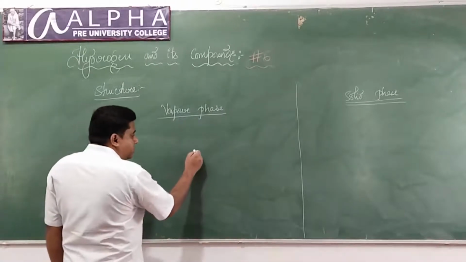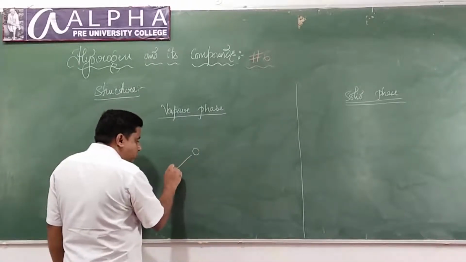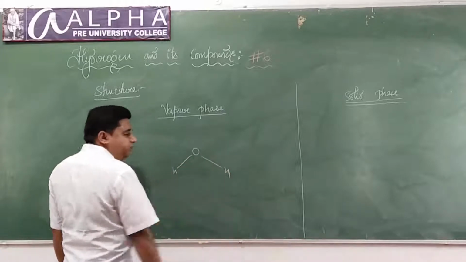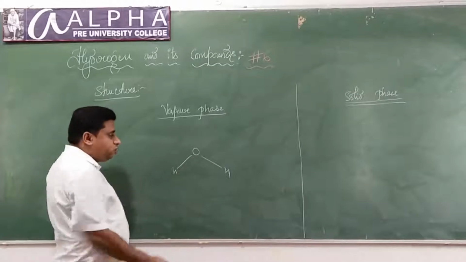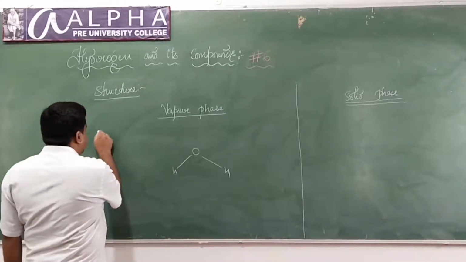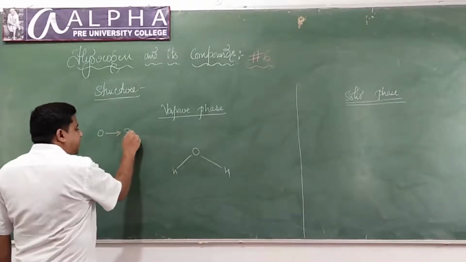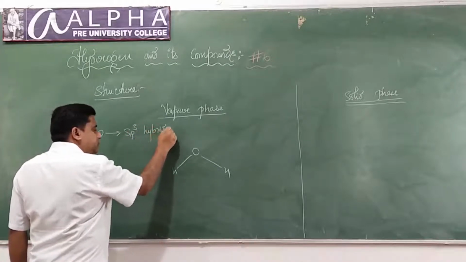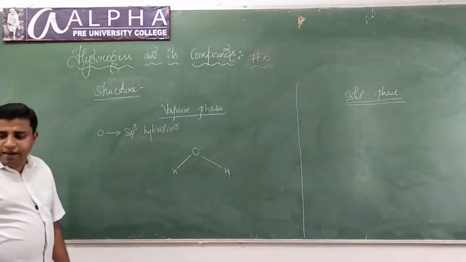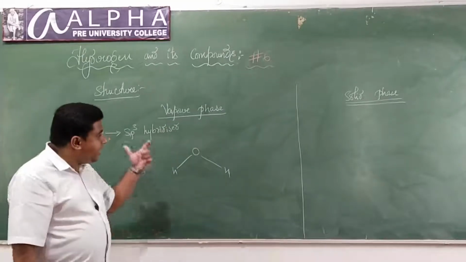If I consider a water molecule in the vapor phase, the oxygen of this water molecule is sp3 hybridized. What is the state of hybridization here? sp3 hybridized.